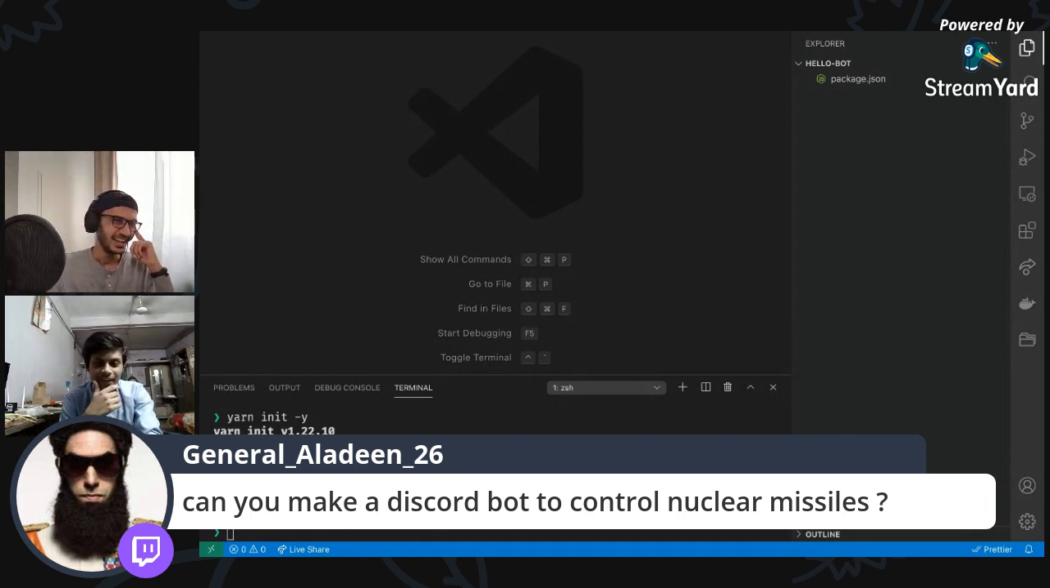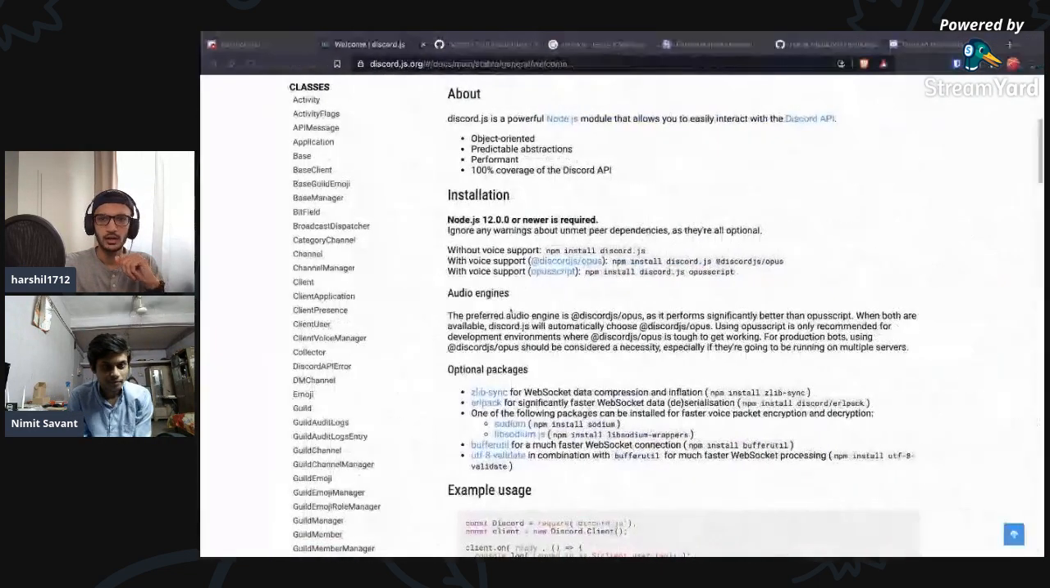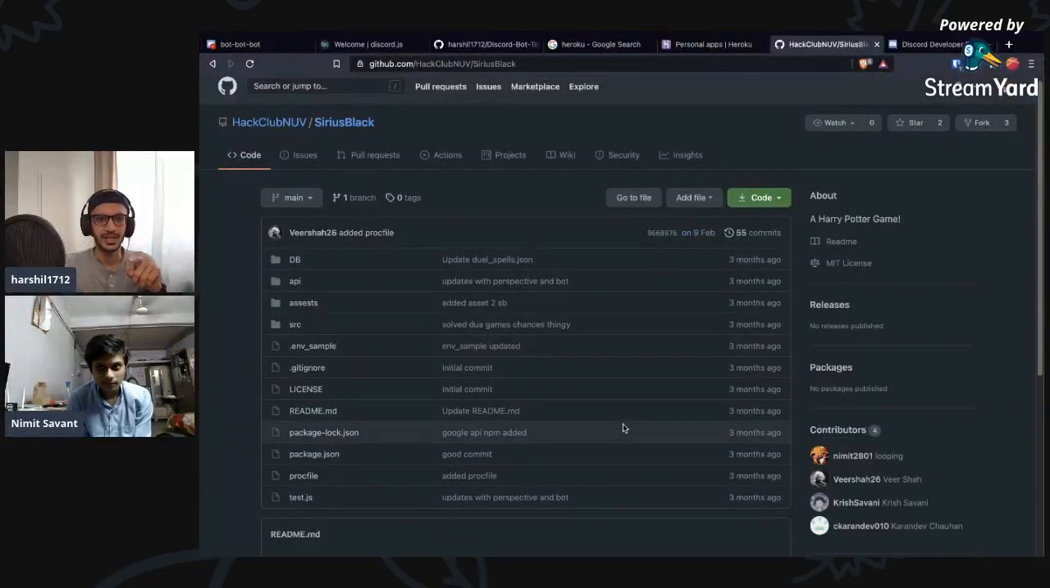We can, if we get a good webhook for that, and if the server is connected to a Discord bot, we can do that. It would be a really cool project. If we have an API on the internet, we can communicate with it from the Discord bot. That's what you were doing with your Serious Black bot, right?